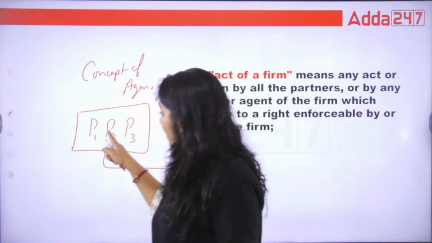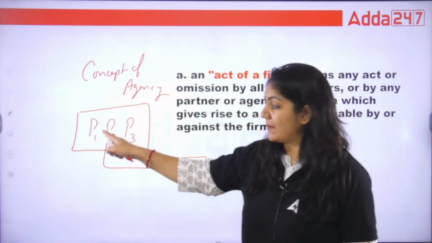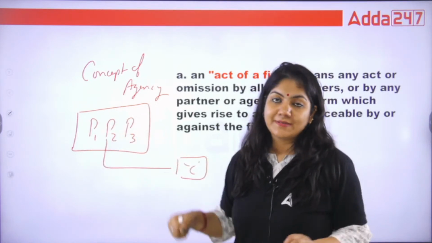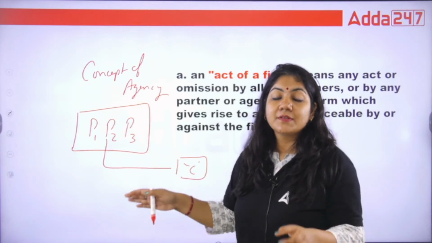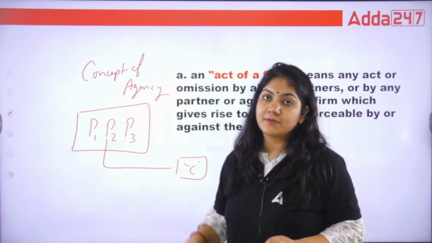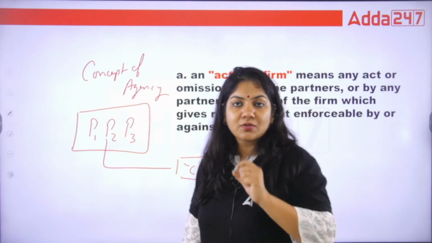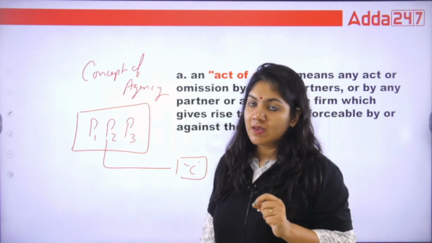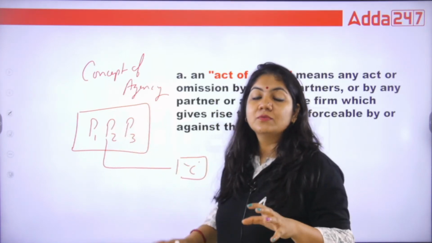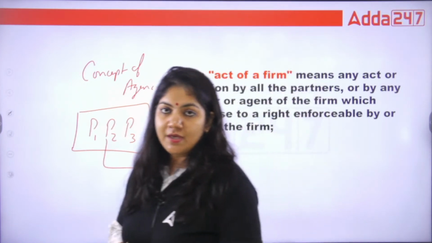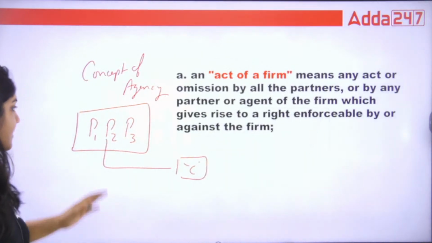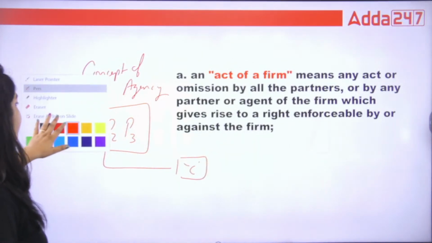If any wrongful act is done by P2, every partner is liable. If any profit is made by P2, the profit is distributed among the partners. This is the crux of your partnership firm. Partners basically do business in the partnership firm. So this is the complete set of partners P1, P2 and P3.